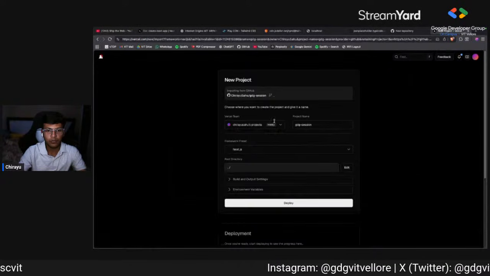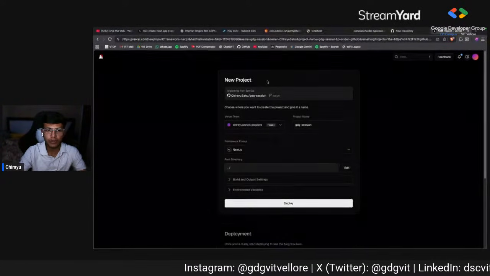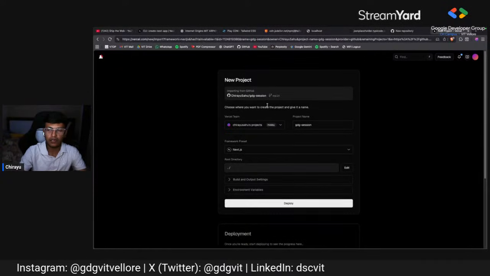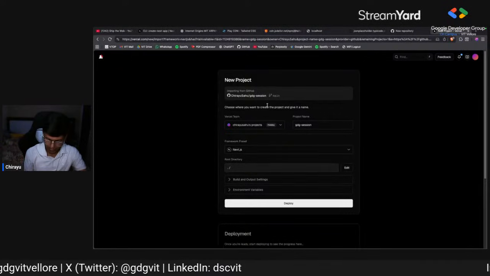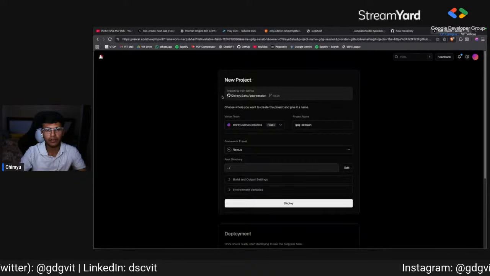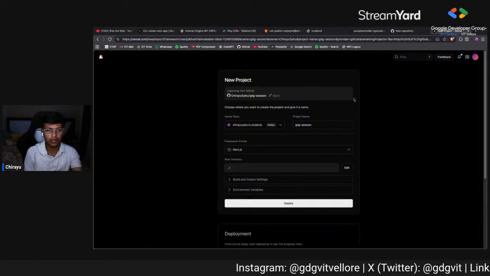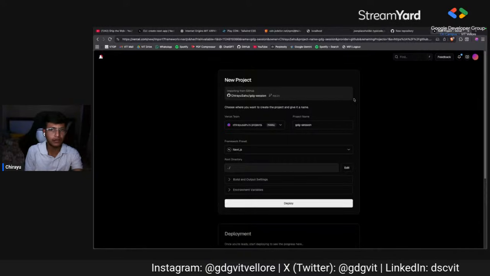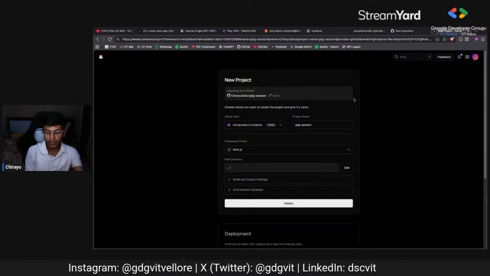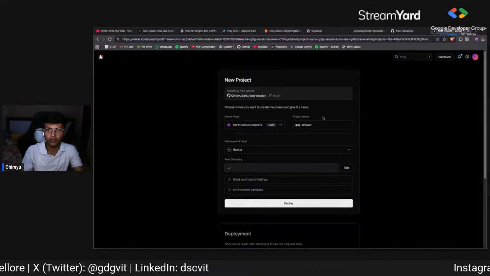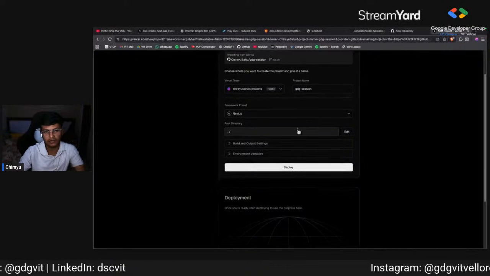So we can import this project from GitHub. I've already linked my GitHub to Vercel. Even if you have not linked, it is a very simple process. Once you make an account on Vercel, it asks you to link your GitHub account. You can also make an account on GitHub, by the way. It's a very easy process, just like signing in to YouTube and creating a Google account. It's as easy as that.